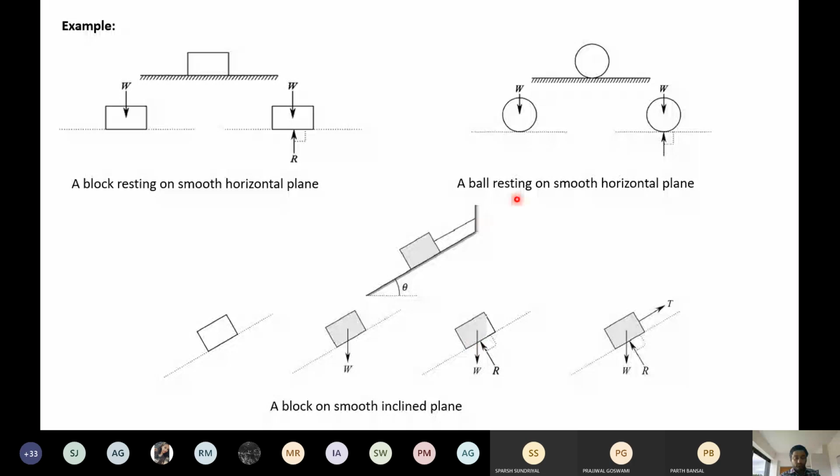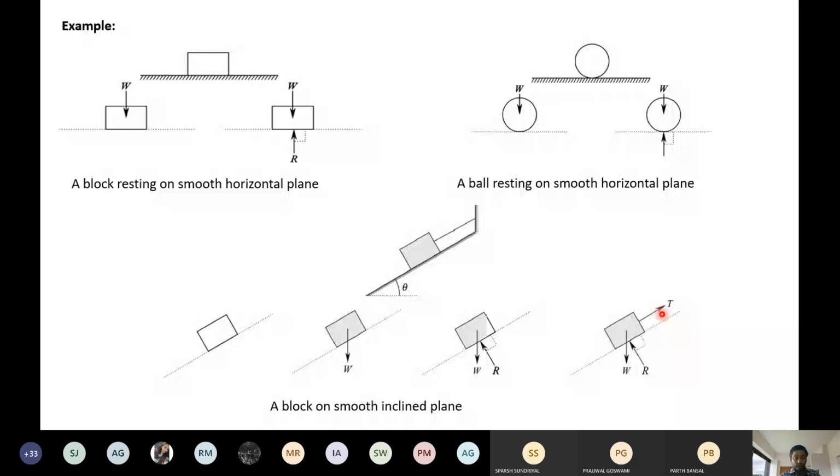String or the cable. When the string or the cable is here, there has to be some tension. The tension here is T. So we are taking it outward. Some students can ask, sir, why are we taking it outward? It is up to you. You can take the direction inward also. If in the answer it comes out negative, that means your assumed direction is wrong. For convenience, we always take it outward because outward force is taken as positive. So this is clear to you.